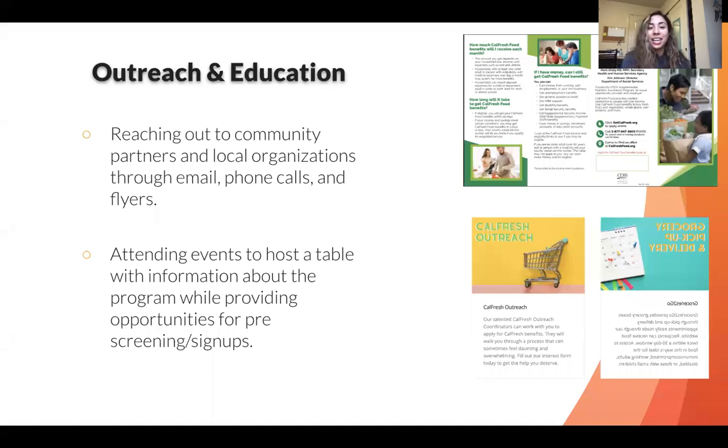Outreach and education: reaching out to community partners, localization, emails, phone calls, flyers, any way we can reach out to the local community or local organizations is a great way to help outreach and spread the word. Attending events to host a table with information about the program while providing opportunities to pre-screen and sign up for CalFresh is a great way to get the word out about CalFresh and help educate the population.